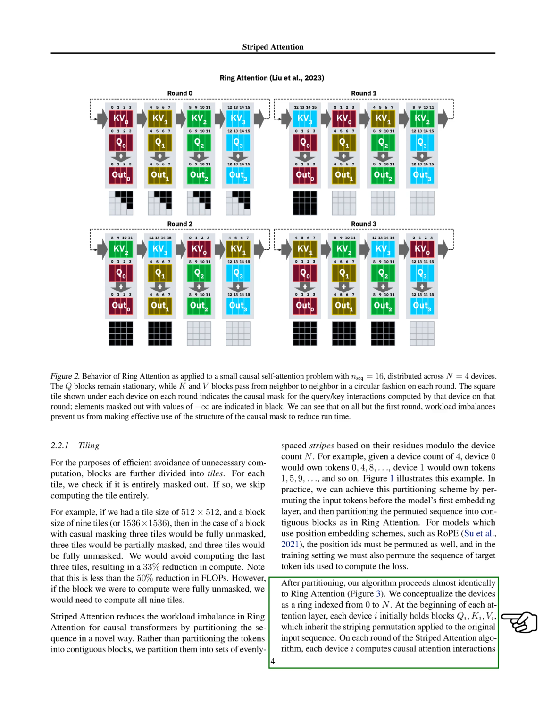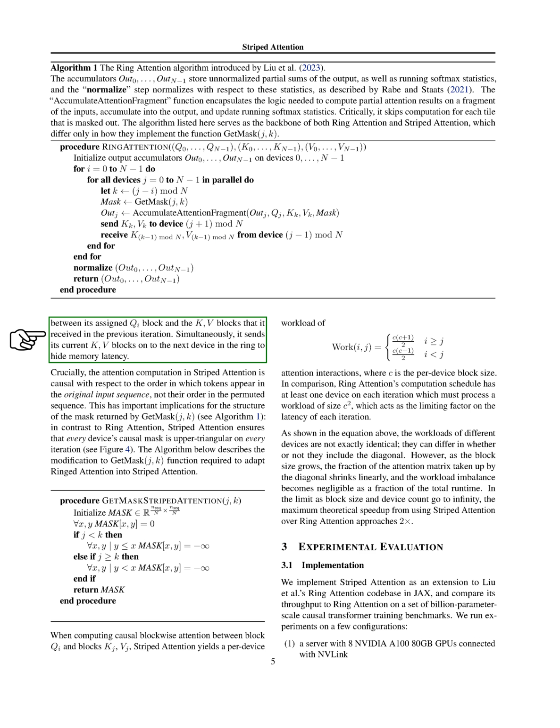After partitioning, our algorithm proceeds almost identically to ring attention. At the beginning of each attention layer, each device i initially holds blocks Q_i, K_i, V_i, which inherit the striping permutation applied to the original input sequence. On each round of the striped attention algorithm, each device i computes causal attention interactions between its assigned Q_i block and the K, V blocks that it received in the previous round.